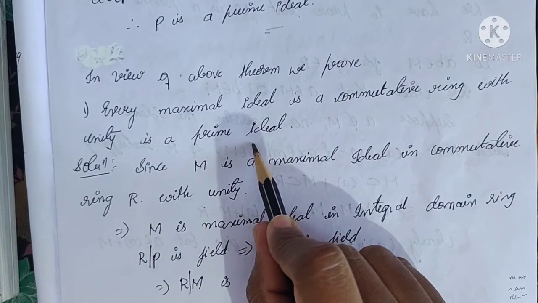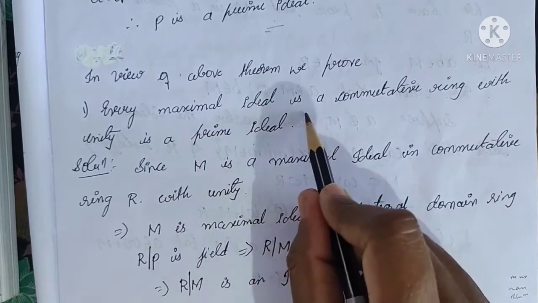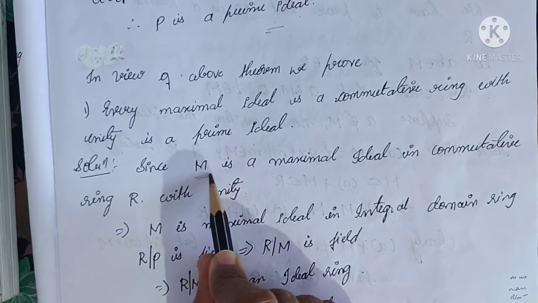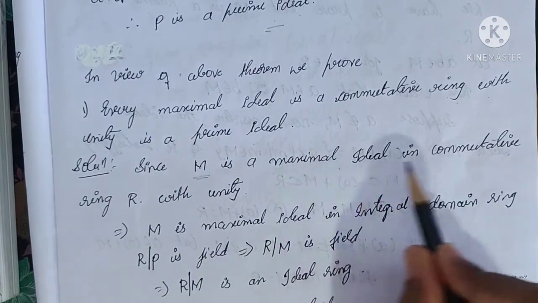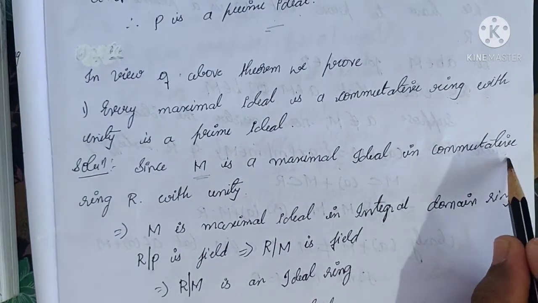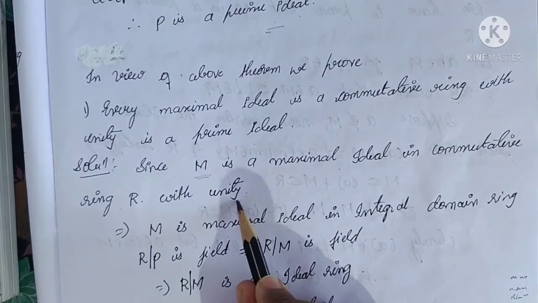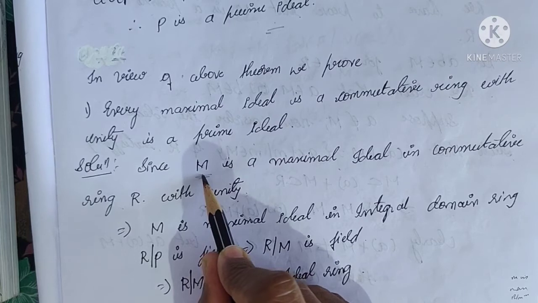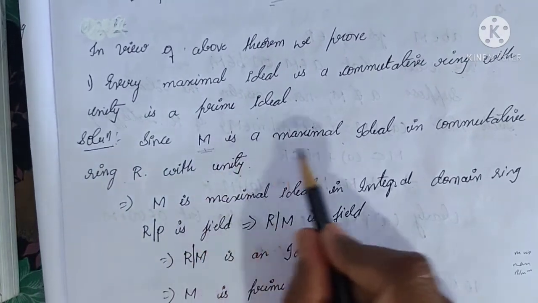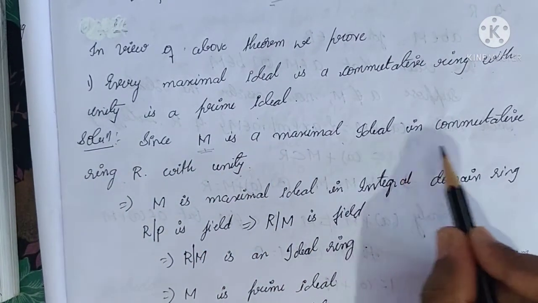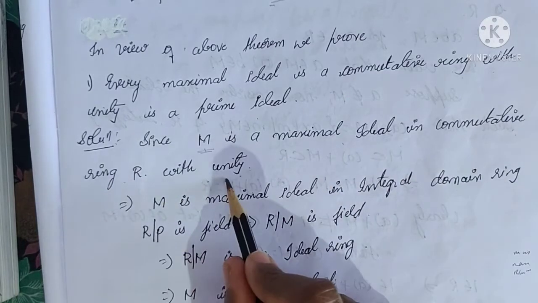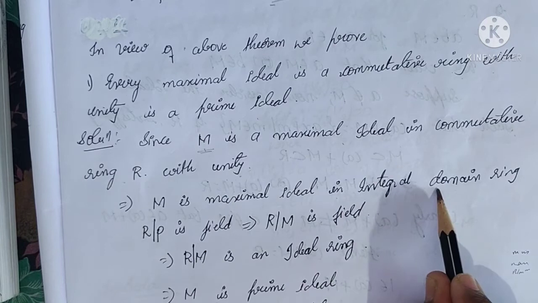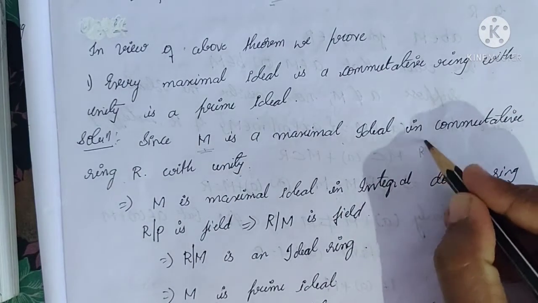See here, you have to consider a maximal ideal in a commutative ring. Consider the maximal ideal as M. M is a maximal ideal in a commutative ring with unity. We have to prove that M is a prime ideal by using the above theorem. Here M is a maximal ideal in the commutative ring R with unity, so M is a maximal ideal and there exists R/M.